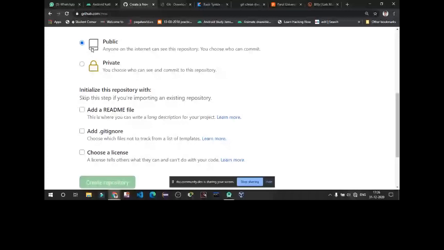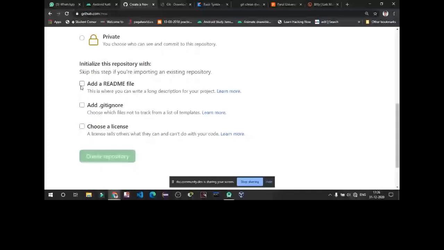You can add a readme file where you will write information about your project and what it contains. Then there's .gitignore, where you can add a file listing files that are not supposed to be uploaded on GitHub, so that it will ignore them, because those files are recreated automatically when you download those projects from GitHub to your PC while running it. And then click on create repository. Is it clear, Om?